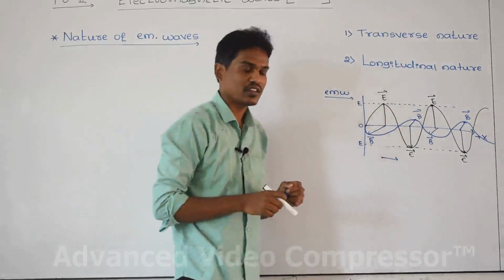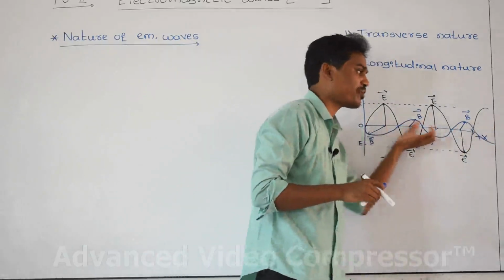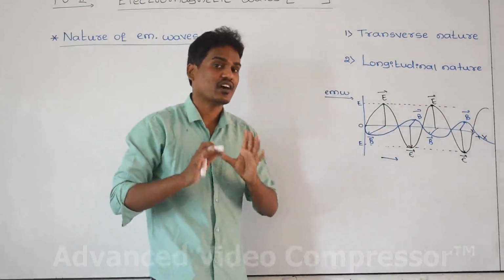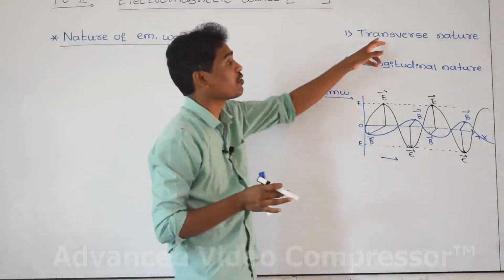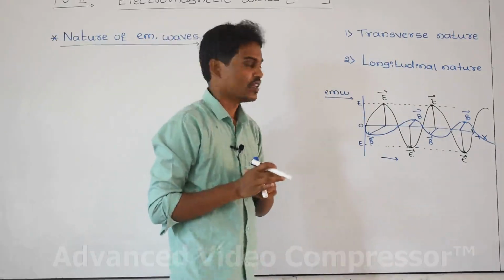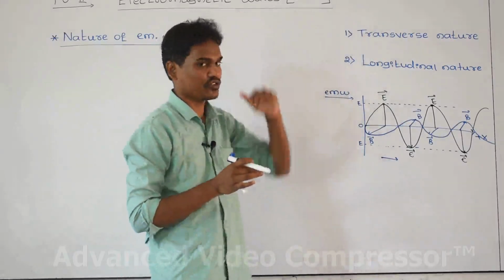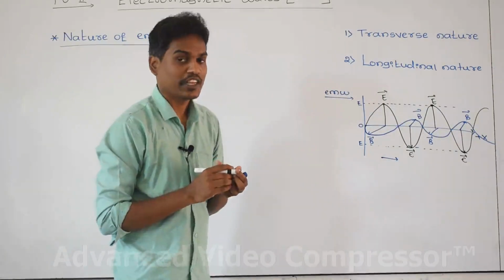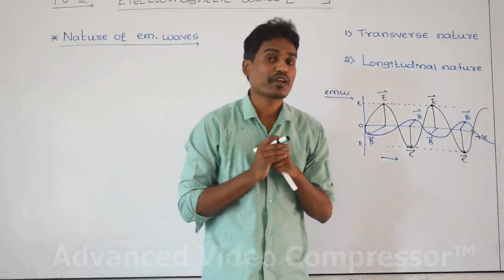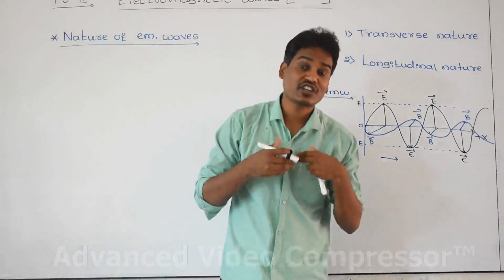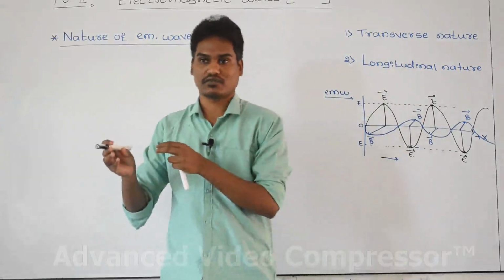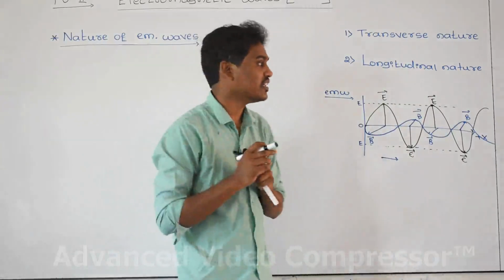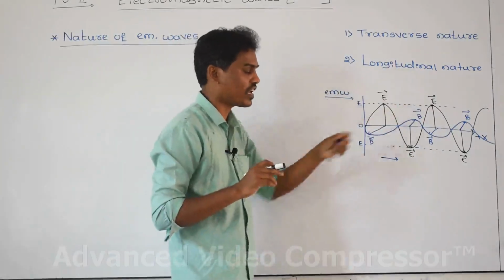That's why the angle between the direction of propagation of the wave and the direction of vibration of the particle is perpendicular, a 90 degree angle, and we call that a transverse wave. Then electromagnetic wave is transverse in nature. But for a longitudinal wave, if the vibration of the particle is along the same direction as the propagation of the wave, meaning parallel, then theta is equal to 0 degrees, and that nature is called longitudinal, but this is not longitudinal.